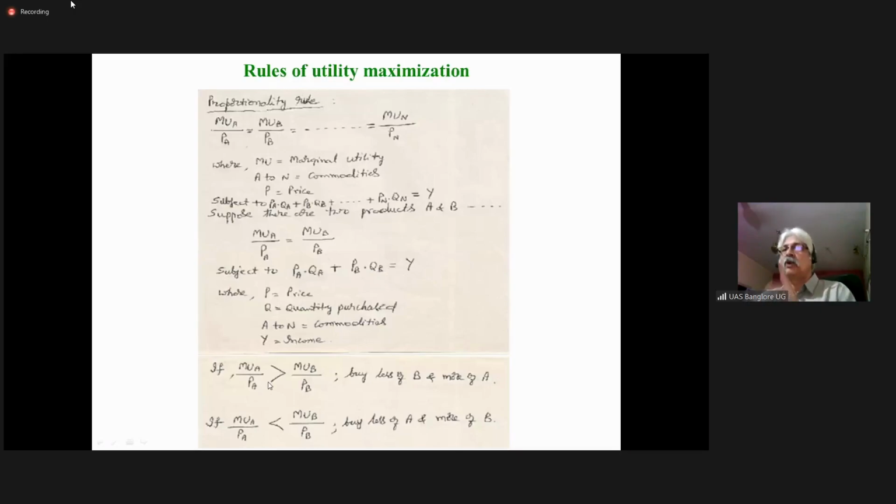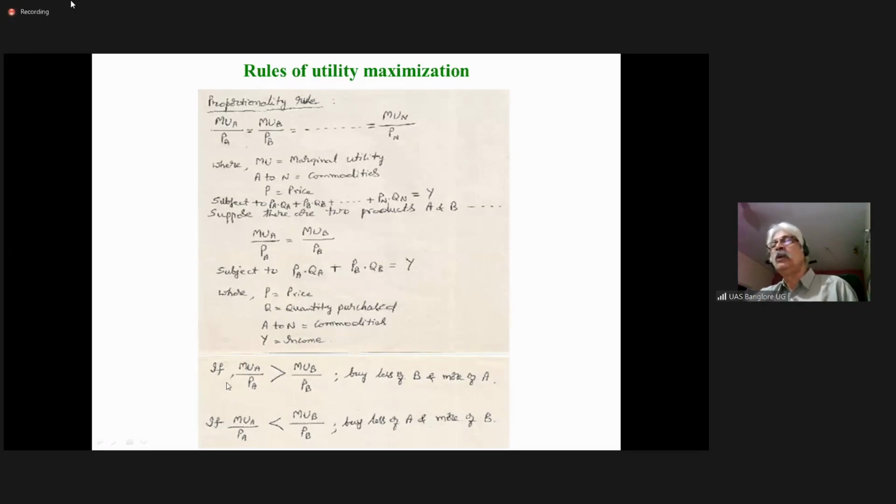Now, what we say is if MUA by PA is greater than MUB by PB, same thing we discussed earlier, price must be equal to marginal utility when you deal with only one commodity. When you are dealing with several commodities, it is MUA by PA equal to MUB by PB.